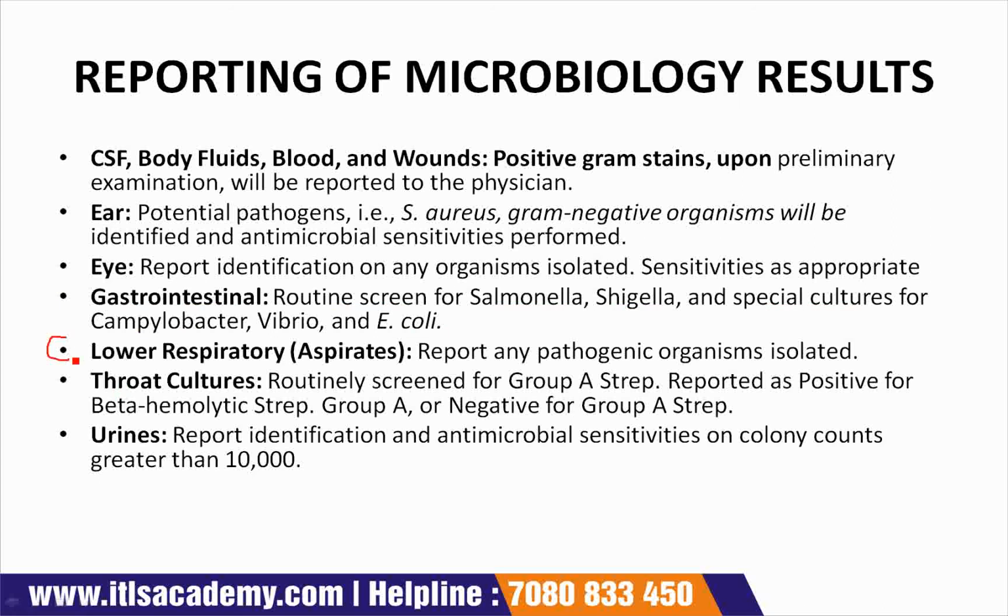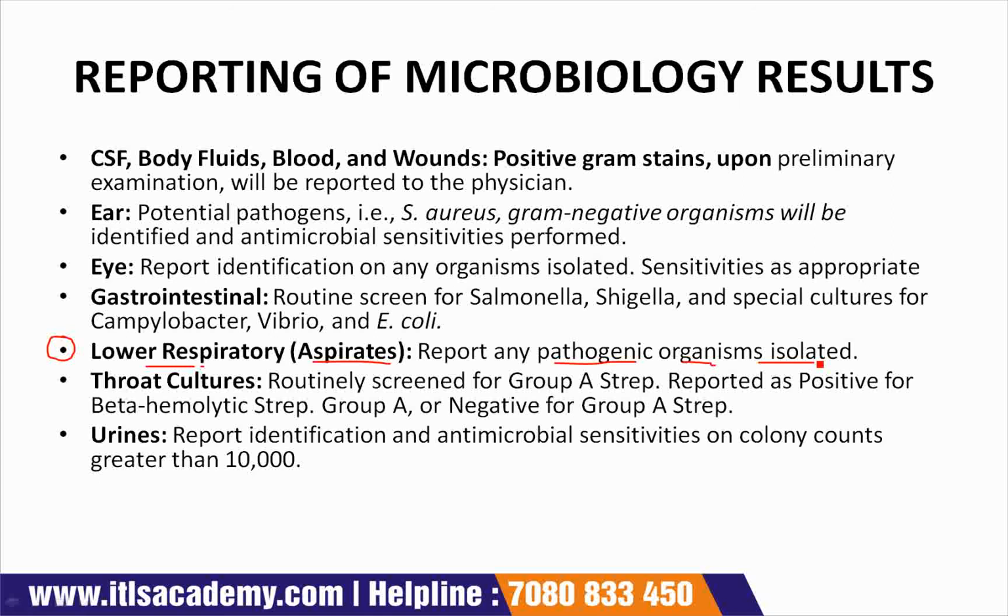Next one is lower respiratory tract or aspirates. Report any pathogenic organism isolated. Physician must specify if a culture is to be screened for other than group A Staphylococcus aureus.